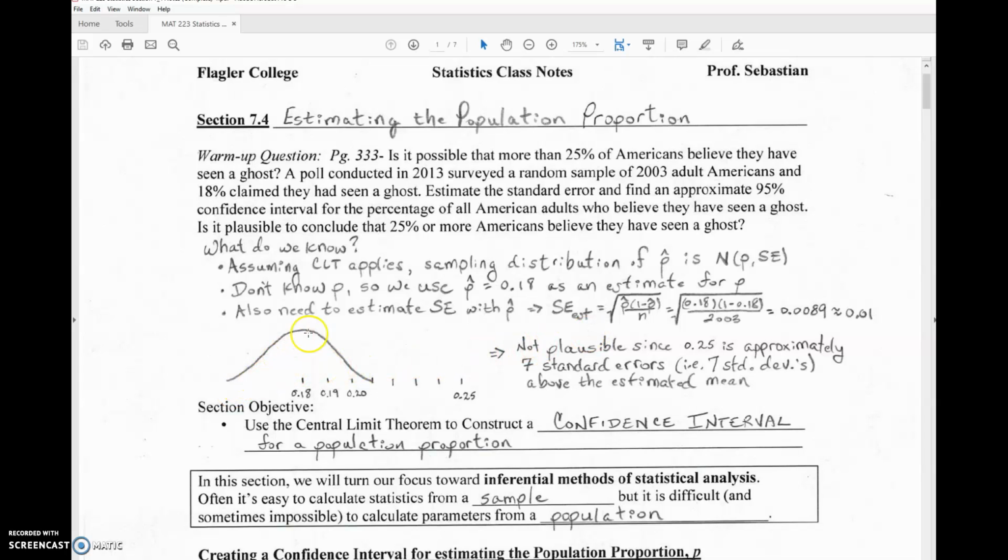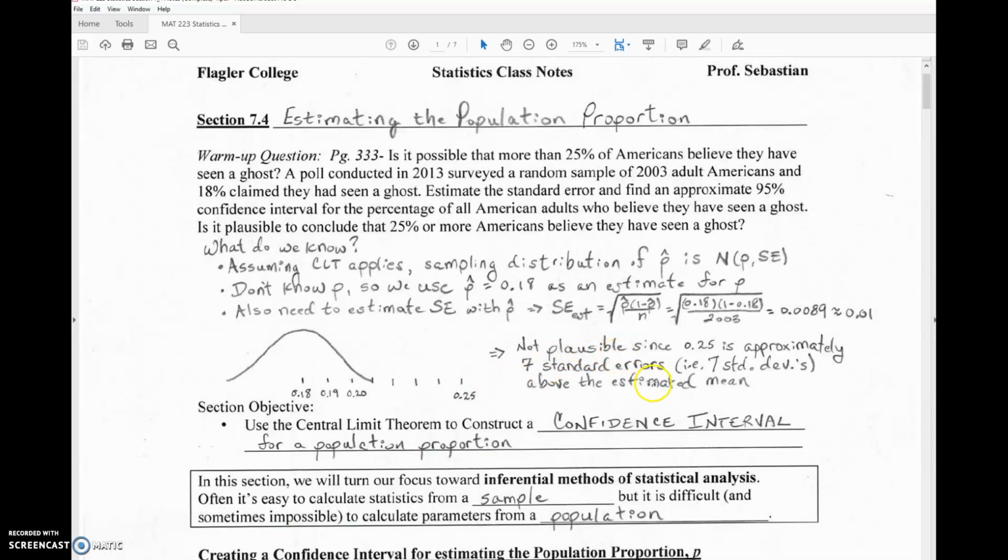So what does that mean? If we have a good estimate for the true population proportion p, then p hat, which is 0.18, will be close to the center of the normal distribution. So assuming it's right there at the center, and our standard deviation is about 0.01, if I go one standard deviation to the right, that puts me at 0.19. Another standard deviation to the right, at 2 standard deviations, puts me at 0.20. And if I keep going, every one is 0.01 more. It takes me to the 7th standard deviation above the mean to get to 0.25 or 25%.